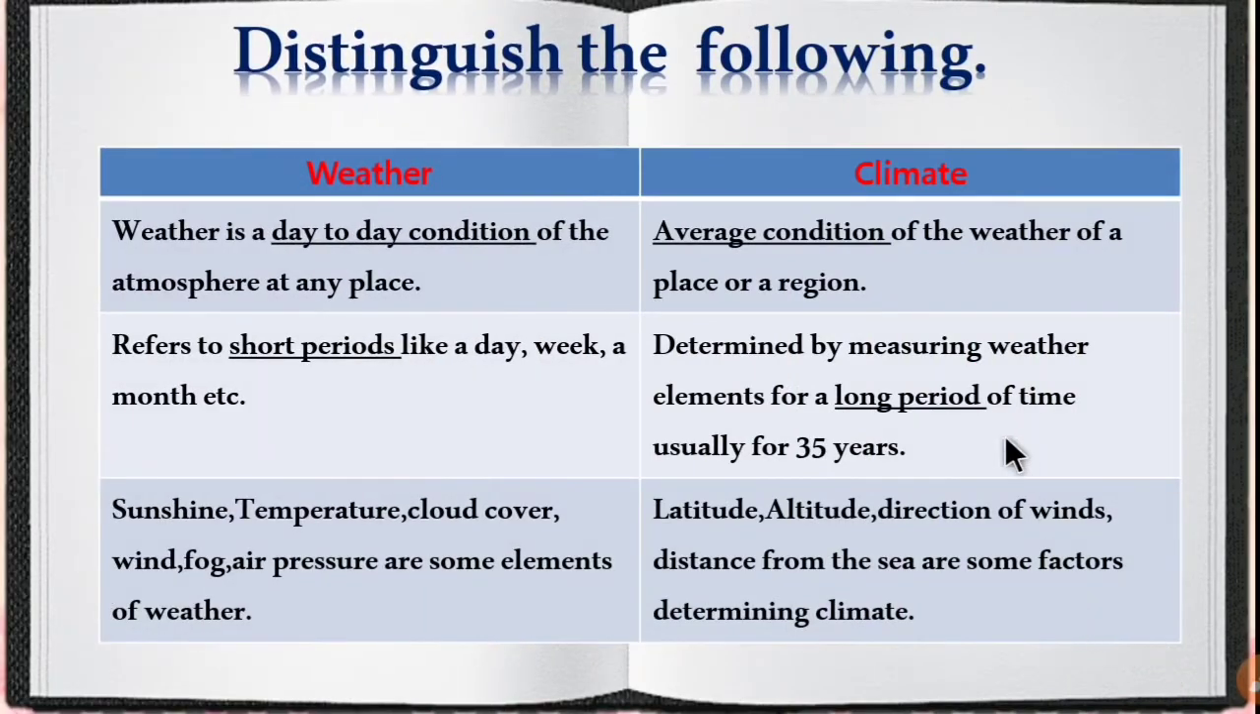So now let's move on to distinguish between weather and climate. Weather is the day-to-day condition of the atmosphere at any place. Climate means average condition. This is the main keyword, and weather refers to short periods like a day, week and month. Climate is determined by measuring weather elements for a long period of time, usually 35 years. The major factors are sunshine, temperature, cloud cover, wind, fog, air pressure and other elements. Latitude, altitude, direction of winds and distance from sea are some factors determining the climate.